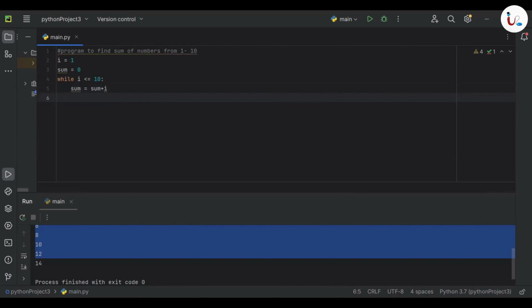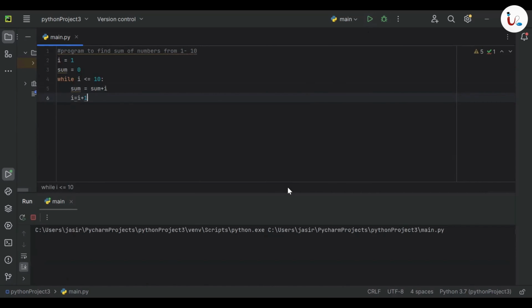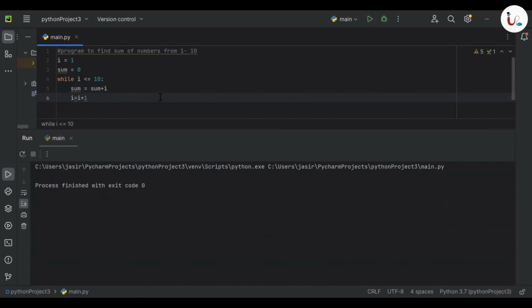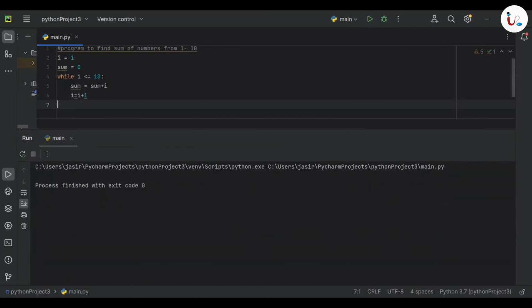Okay. After that, we need to increase the value of I, which is now 1. In the next execution, it should be changed to 2, right? So we have to add I equal to I plus 1. Clear? Let's run the code first and see how it is working. Oh yeah, sorry, I forgot to print it. So we have to print it outside the while loop, okay? Otherwise, what happens is that in all the executions, it will print. We don't want that. Sum of numbers from 1 to 10 is,